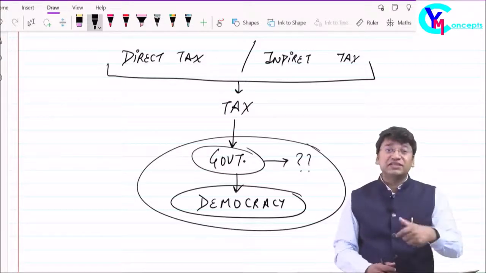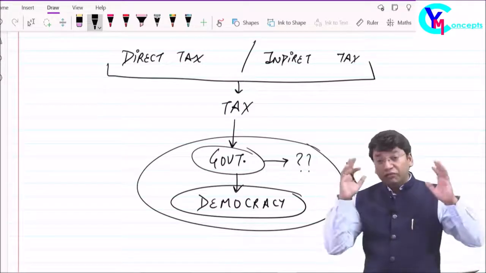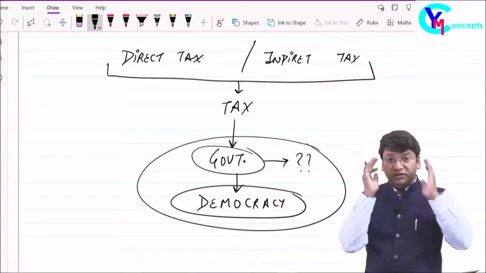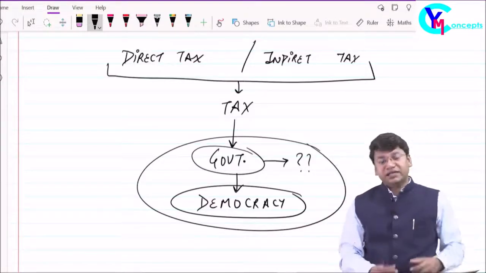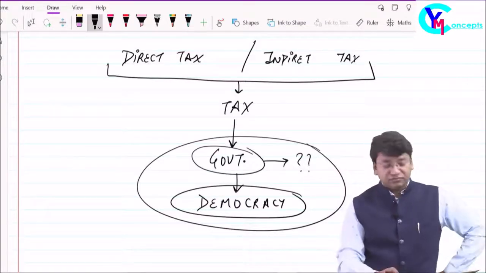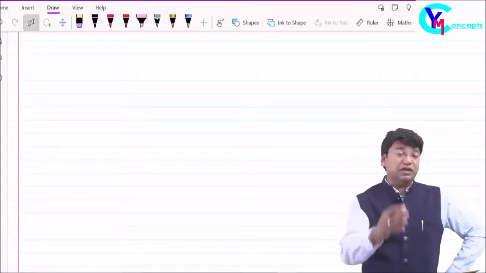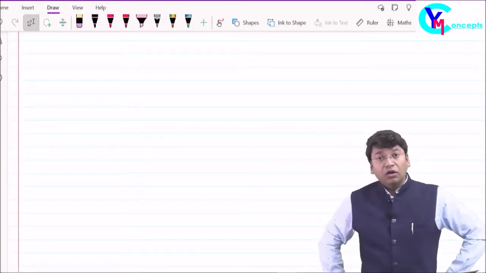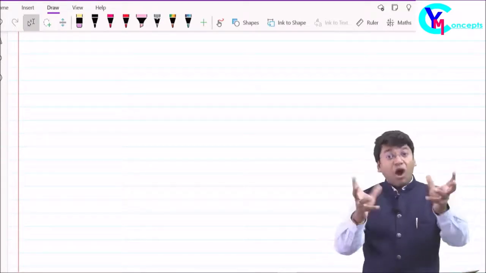Now let's discuss all these points. Friends, I know that you might know all these points, but we have to link each and every word which you know with the concept of the book, with the concept of the subject indirect tax. Please understand all these points. Friends, what do you mean by democracy? For the people, by the people, of the people. It means who will run the country? We will run the country. But how will we run the country?